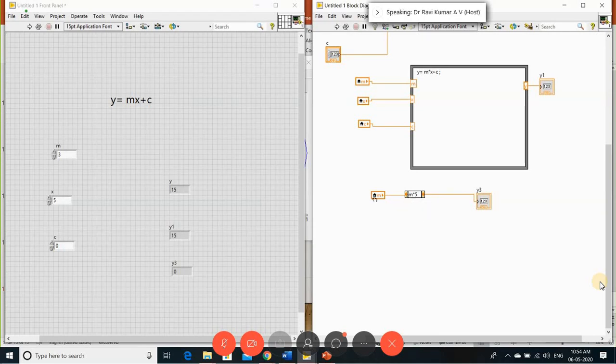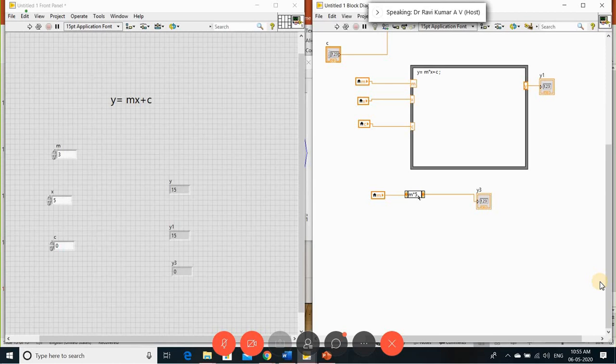Here, whatever input I give, I multiplied by 5, or something like logarithm operations or any operation with only a single variable, then I can use this expression node. If you want more variables, then you need to use a different expression node for this. So these are the ways of evaluating mathematical expressions in LabVIEW.